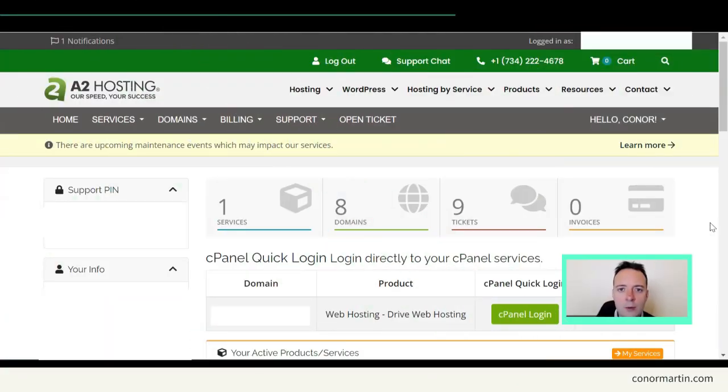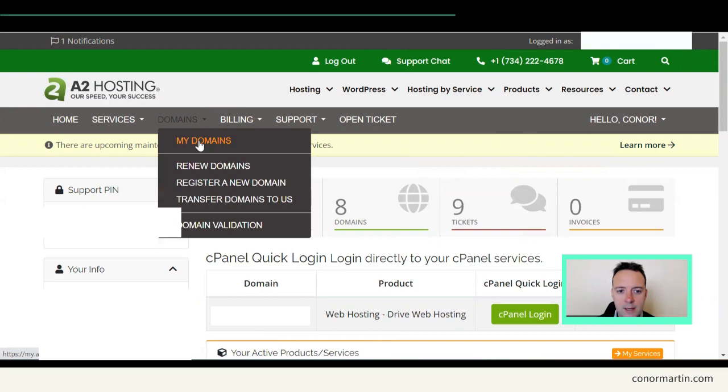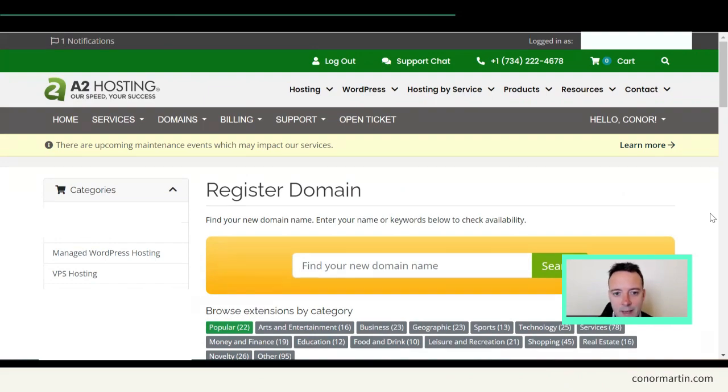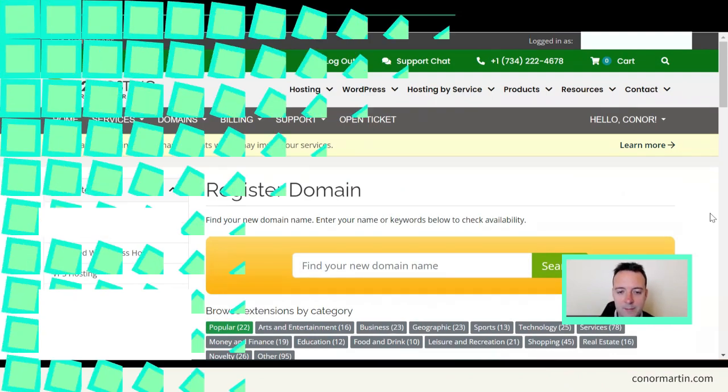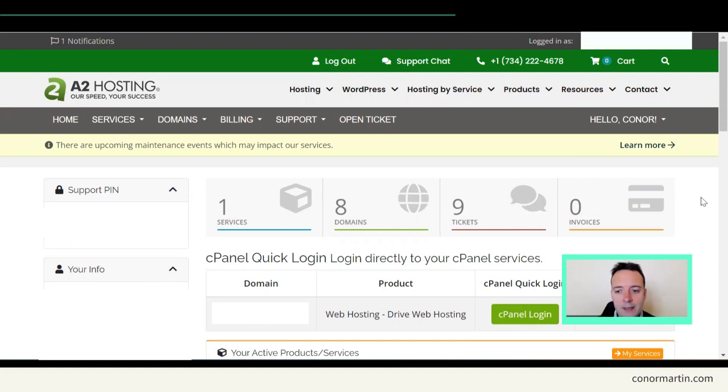So once you have your hosting bought, this should be what you see when you log in. So you want to come to here and go to domains and register a new domain, okay? And you can type in your domain name here and try to buy it. Once you have bought the domain name, the next step will be to install WordPress, okay?